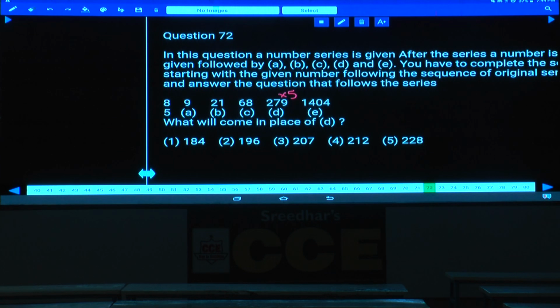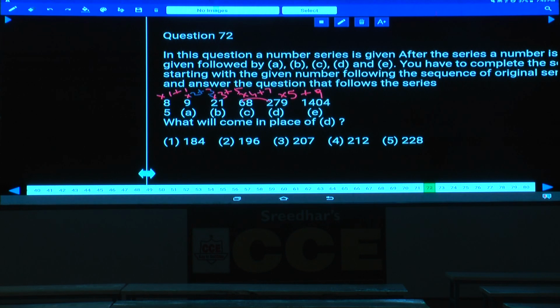Now into 5 plus how much? Plus 9, isn't it? 1395 plus 9 is 1405. Then as this is into 5 plus 1, then into 4. Now if you take 68 into 4 plus how much? Into 4 plus 7. Then into 5, into 4, into 3, into 2, into 1. Then plus 9, plus 7, plus 5, plus 3, and plus 1. 8 into 1 plus 1, 9 into 2, 18 plus 3, 21 into 3, 63 plus 5, 68 into 4.